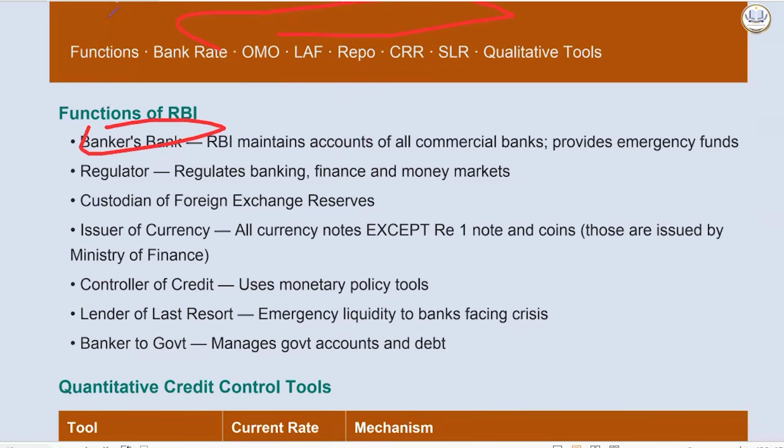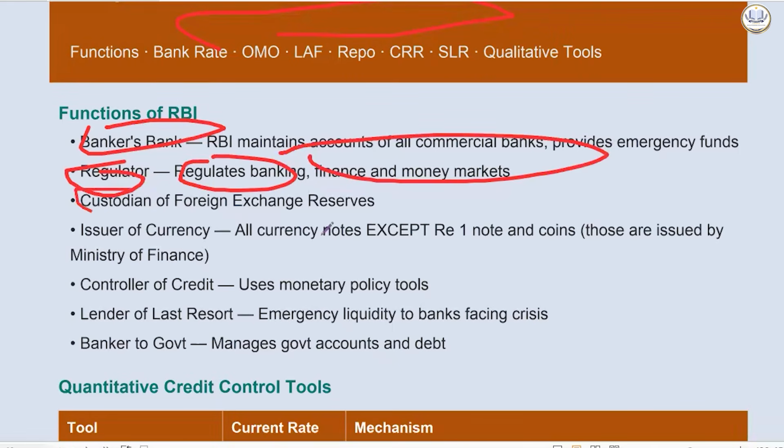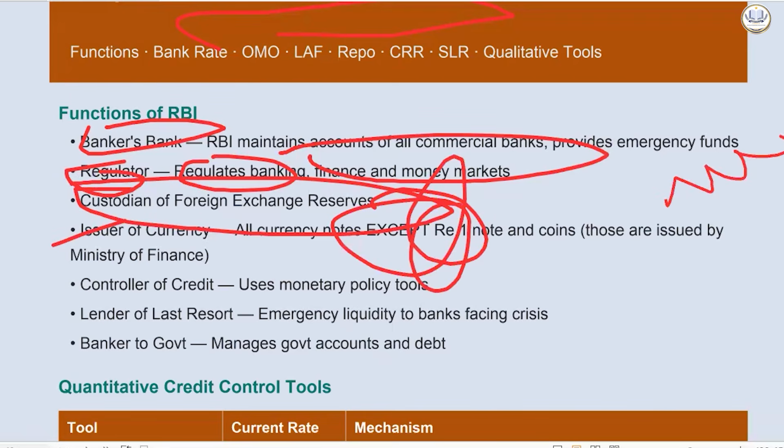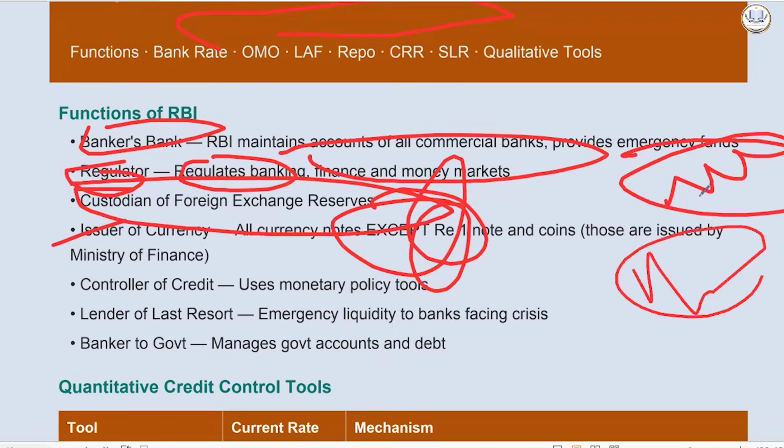It is also a regulator. It regulates banking, finance, and the money market. It is the custodian of our foreign exchange reserve. It is the issuer of currency except the ₹1 note. The ₹1 note is issued by the Ministry of Finance. This has become a prelims question, should not go wrong. And it is the controller of credit. It uses monetary policy tools.